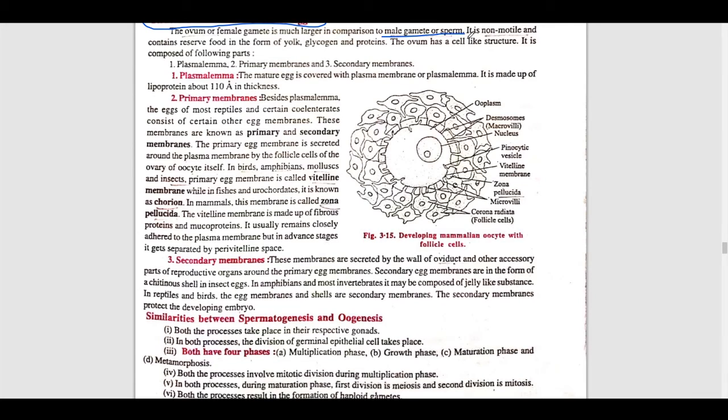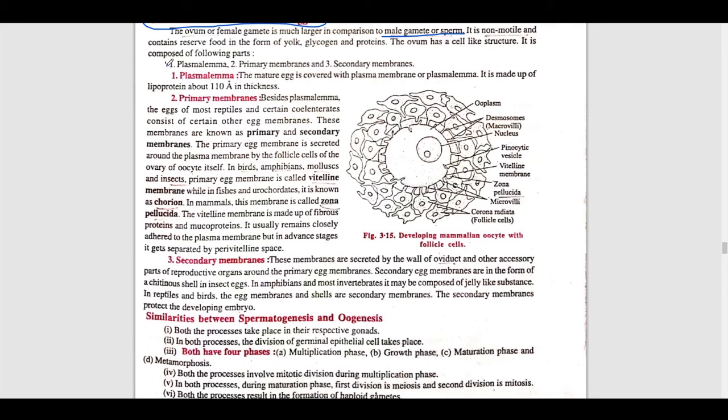It is non-motile and contains reserve food in the form of yolk, glycogen and protein. The ovum has a cell-like structure, as you can see in this diagram. It is composed of the following parts.